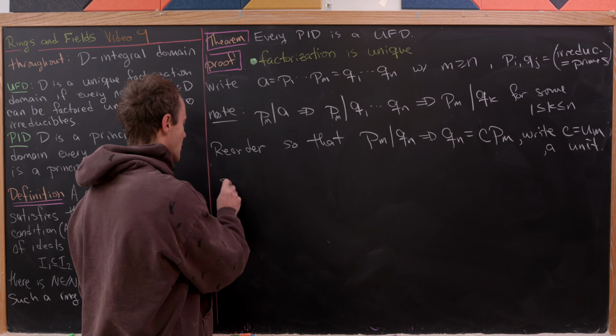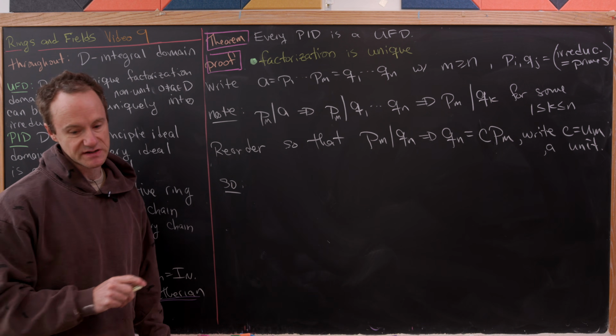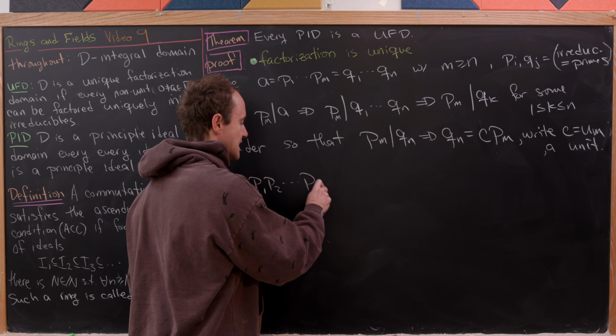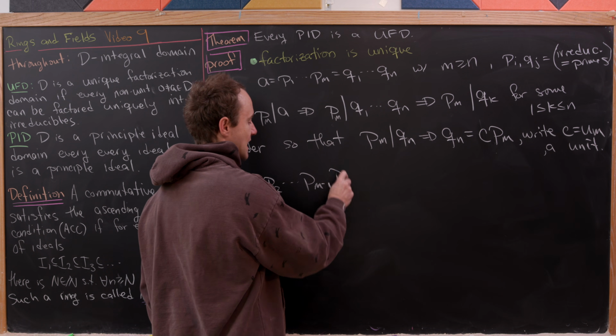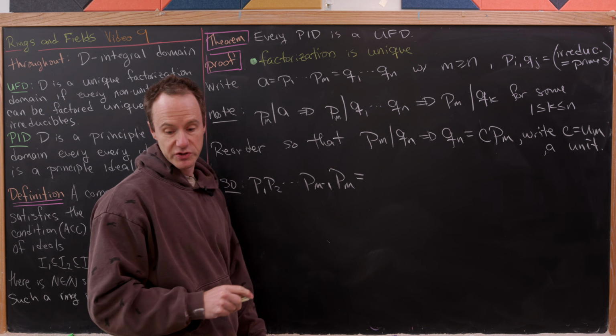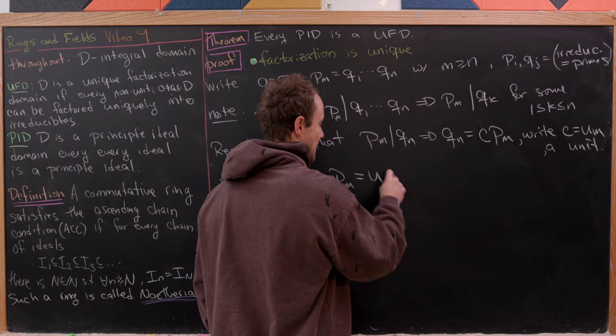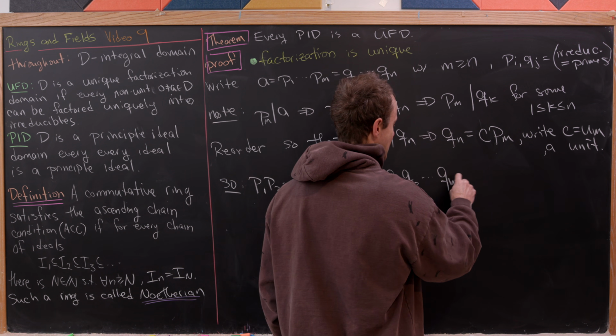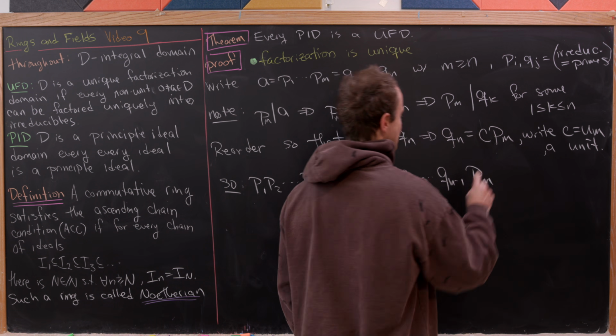So now our equation looks like this. We have P1 times P2 all the way up to P sub m minus 1 times P sub m is equal to U times Q1 times Q2 all the way up to Q sub n minus 1 times P sub m.